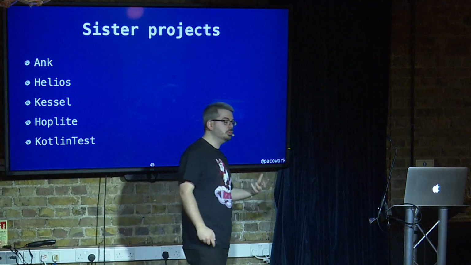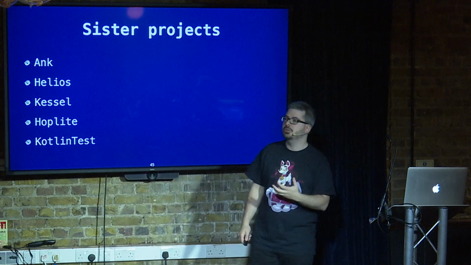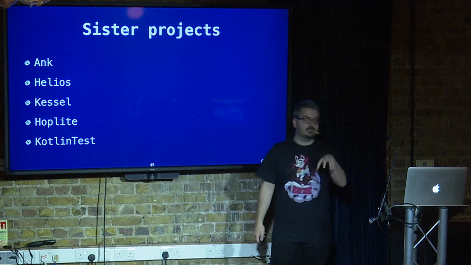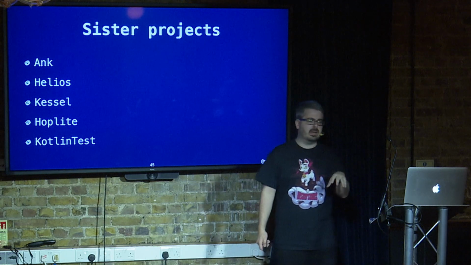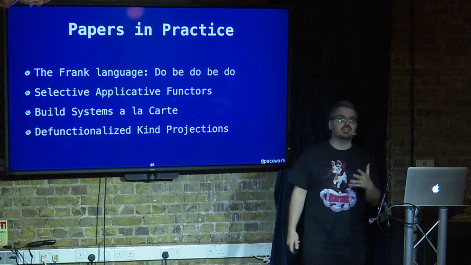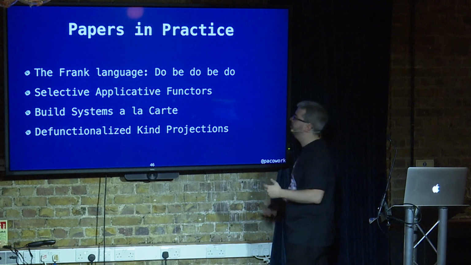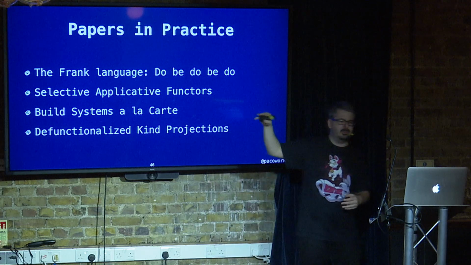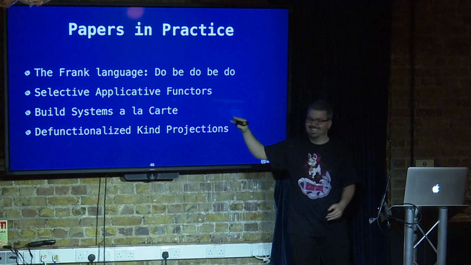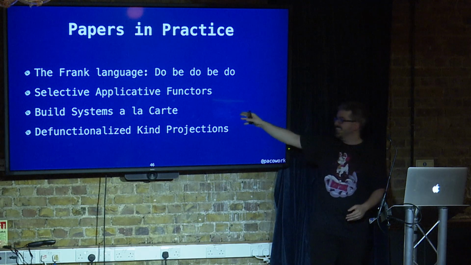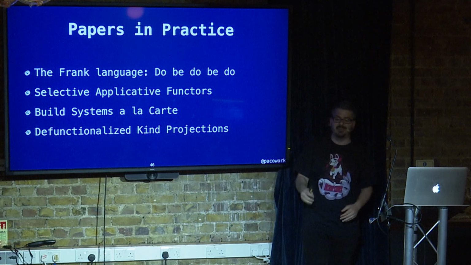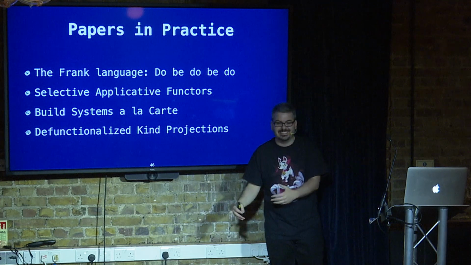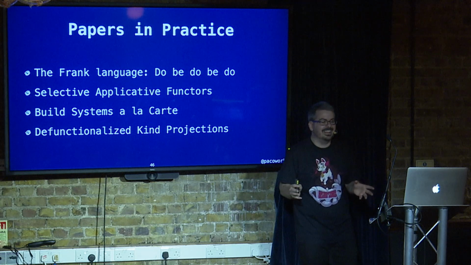But on top of that, it also allows you to practice some of those concepts that you've learned that are usually only available in Haskell. Try them directly on your phone or on another environment. So I've been able to implement several papers. For example, the Arrow effect system is based on the Frank language, and the paper is called Do Be Do Be Do, I think. We have selective applicative functors. So we're actually the first library that was not Haskell that shipped selective applicative functors to 1 million devices. And I don't know if anybody's using them, but at least they're around.